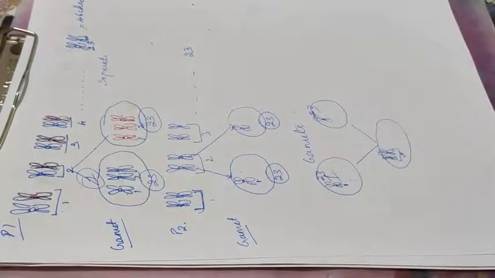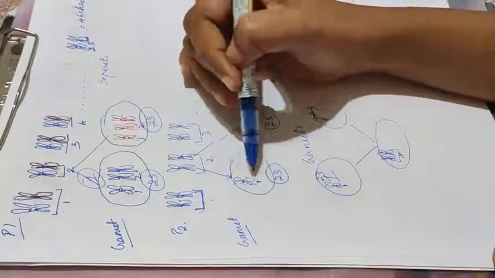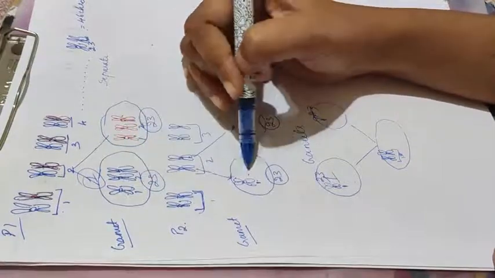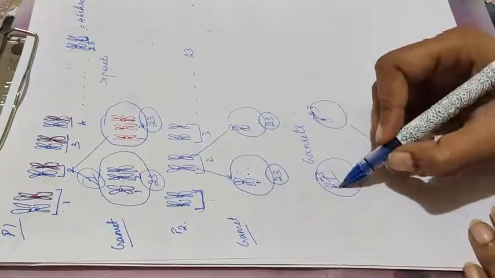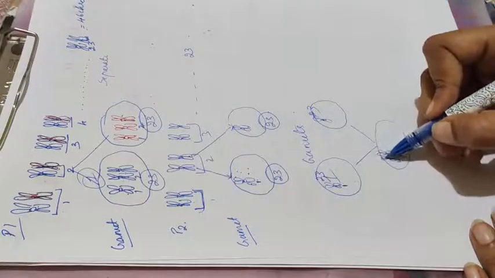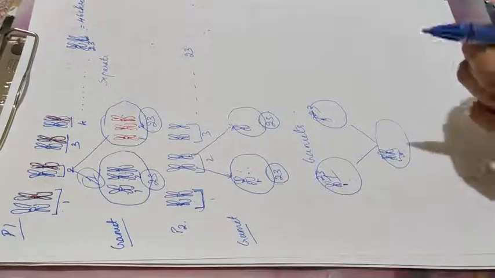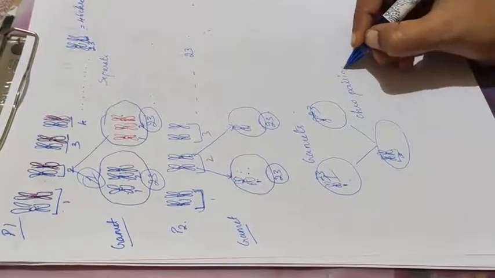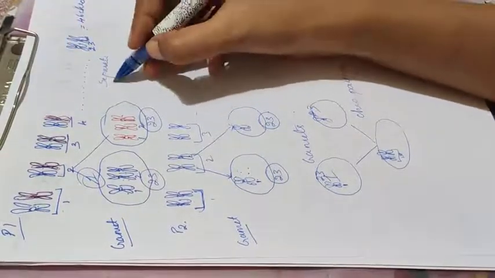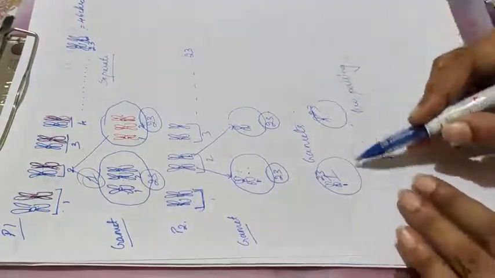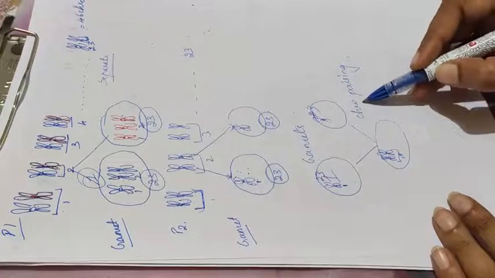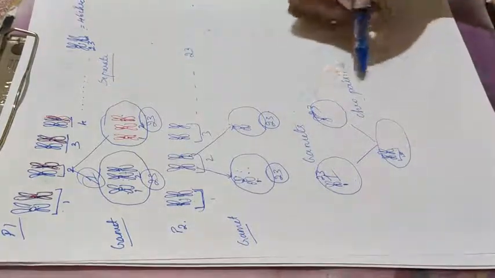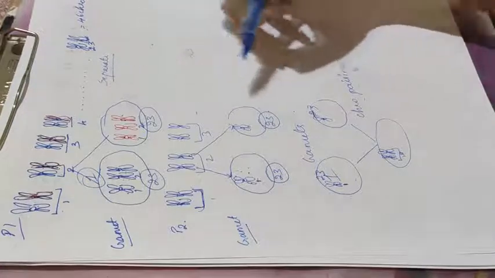Now when gamete fusion is happening, when there is a fusion of these two gametes, suppose one is a male and one more is a female, when fusion is happening, it fuses such that one chromosome from here and another chromosome from here will come together to form a homologous chromosome, and in this you can see chromosomes are pairing. During gamete formation, chromosomes got separated. Here, once the fusion of gametes is happening, you can see chromosomes are pairing. This is what we refer to. There is a pairing and separation of a pair of chromosomes.